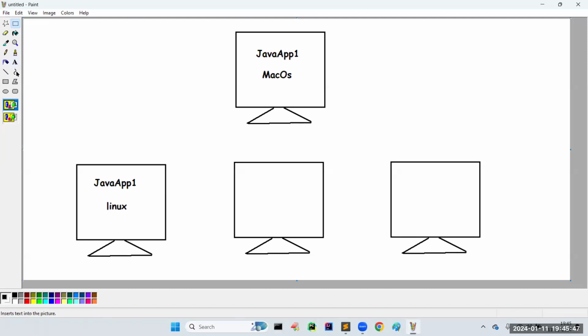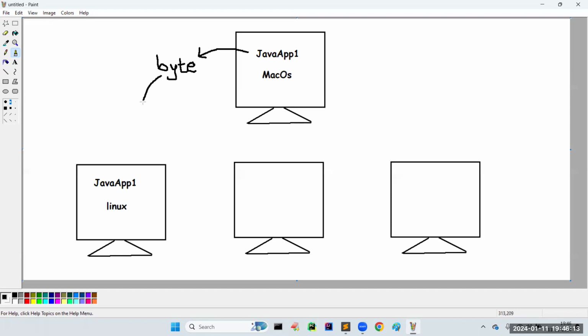Do you know how this happens internally? This application will be converted into one special code called bytecode. Later we will see about this in detail, like JRE and JVM, as some theoretical points, not now in our regular class. This bytecode we can transfer across the network.